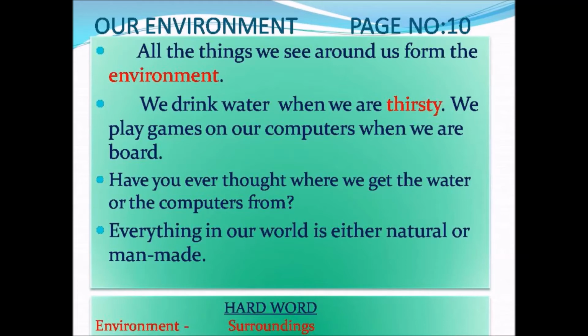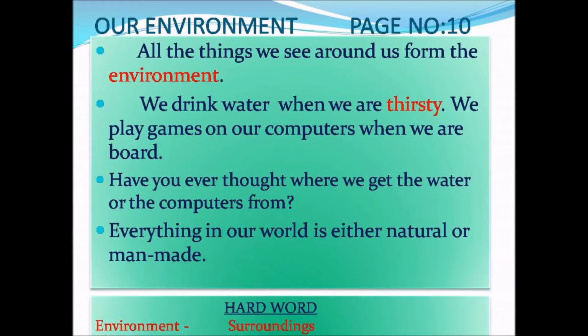You all know what the environment is. All the things we see around us form the environment. That may include human beings, plants, animals, everything that surrounds you. If you are in the school, the things which surround you, board, benches, bag, all form the environment. In this environment, we saw many things, natural things and man-made things. How did they come about? Shall we start to see?